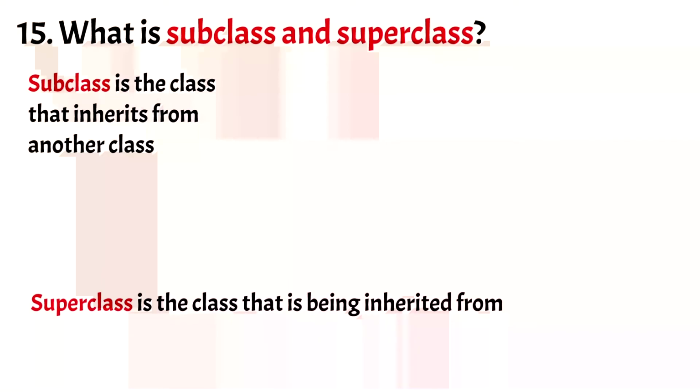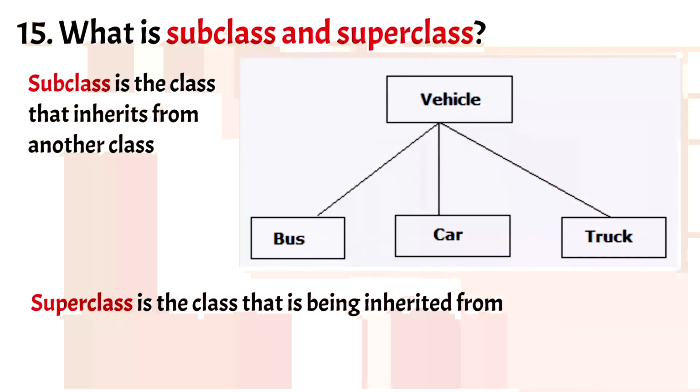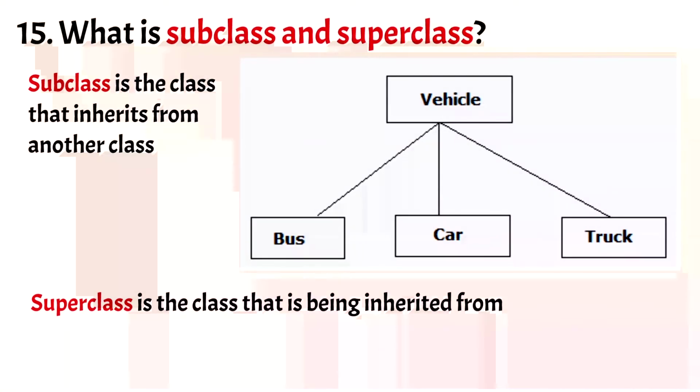It is a class from which many subclasses can be created. The subclasses also inherit the properties of a superclass. Now let's have an example of these classes. In this example, bus, car, and truck are all subclasses of the superclass vehicle.